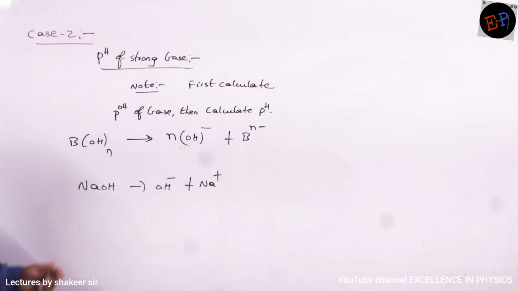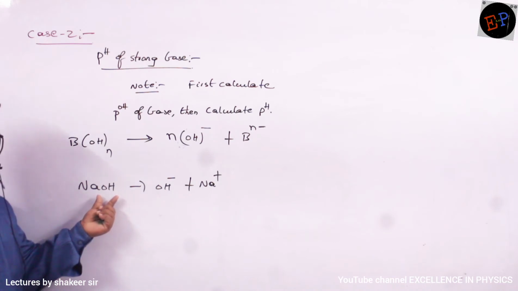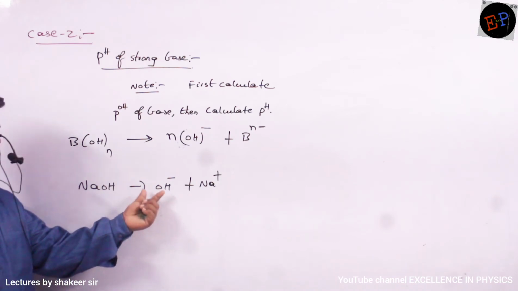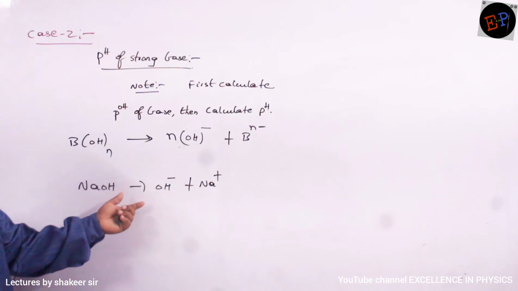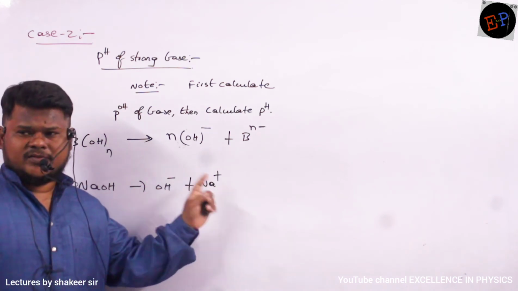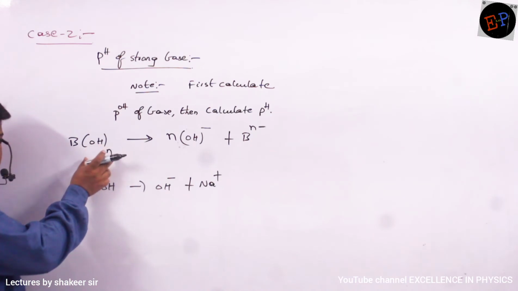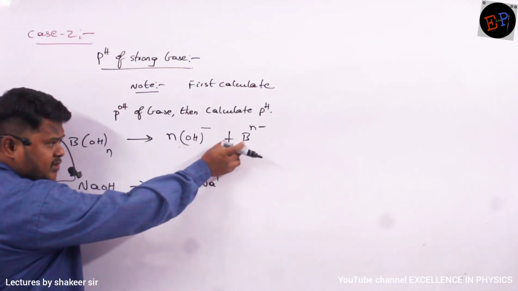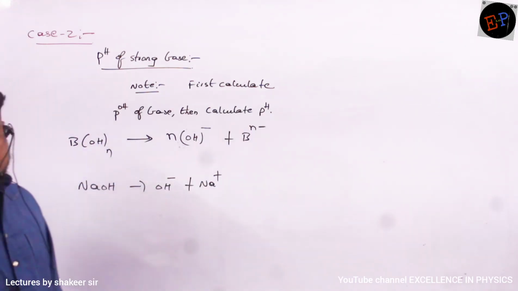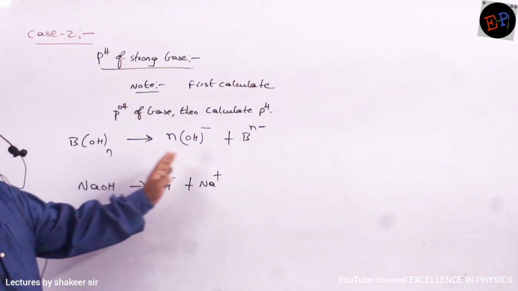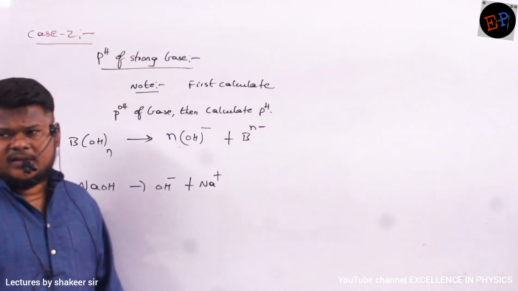So here how many OH groups are present? Only one OH is present. So if the OH ion gets separated, then sodium will get only one positive charge. But here how many OH are present? n OH are present. So therefore B will have the charge n plus. Are you able to understand? So this is the general equation in which I have written the dissociation of a base.